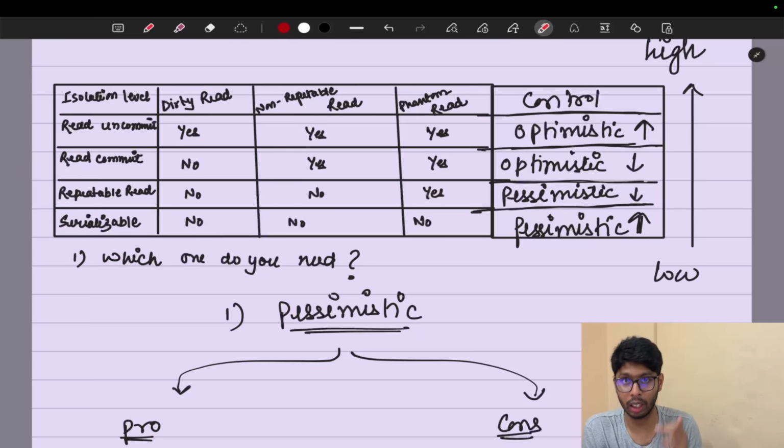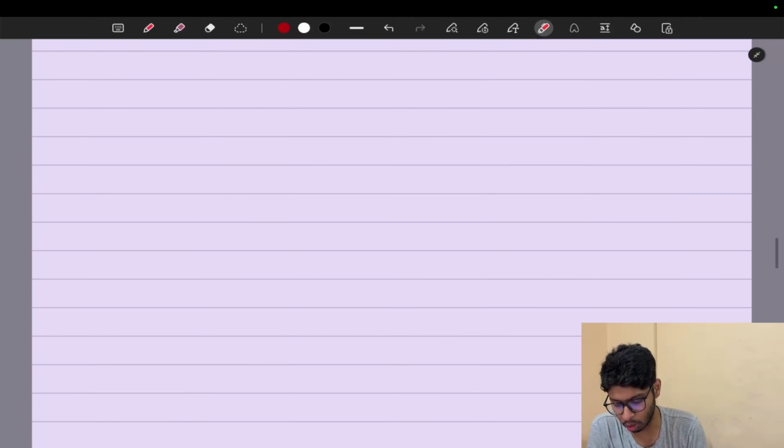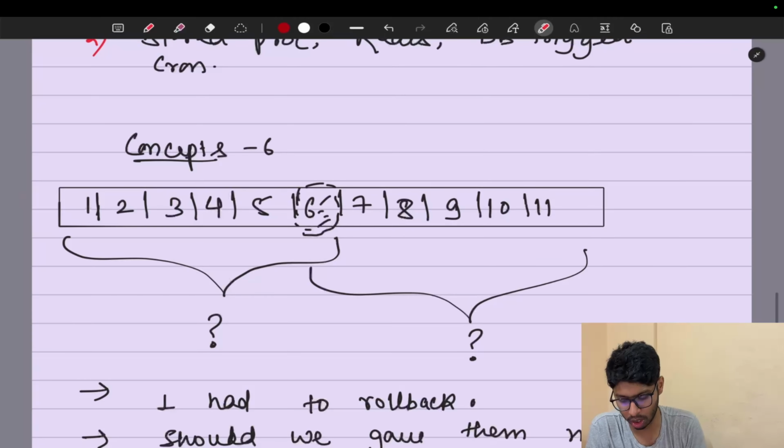But in my scenario, we are just simply going with the pessimistic lock because we also need the range locking that I just mentioned. We want to lock directly from 1 to 6, instead of getting single row locking, which can cause an error later on. We can just say, I want a lock from 1 to 6, and you want a lock from 6 to 11. Simple as that. We cannot go one by one. If we go one by one, then it can cause a problem.